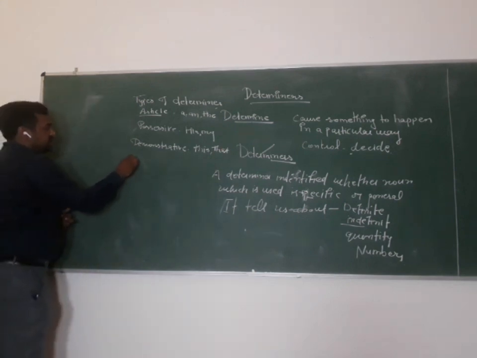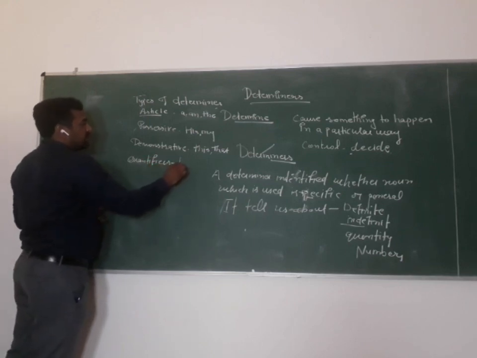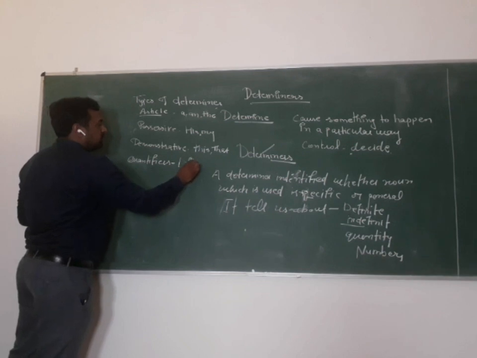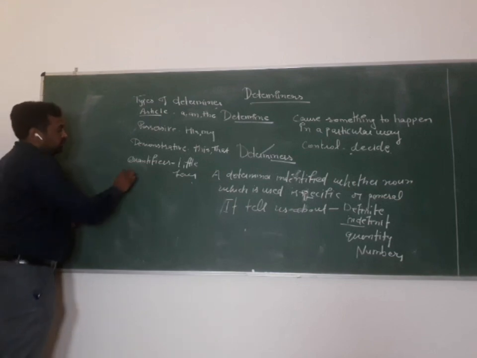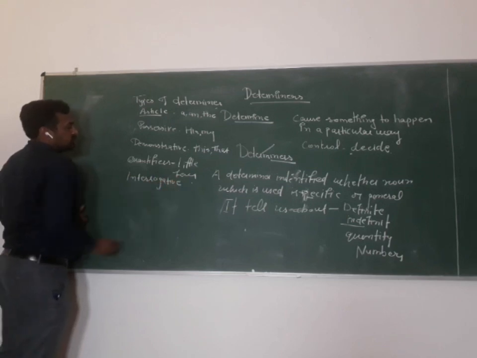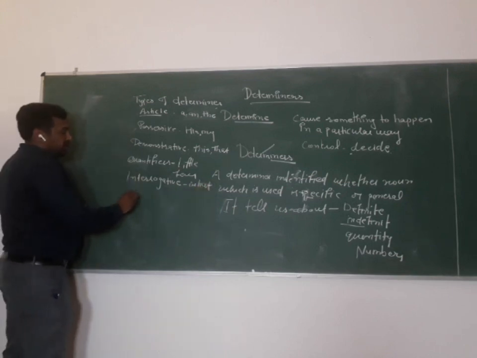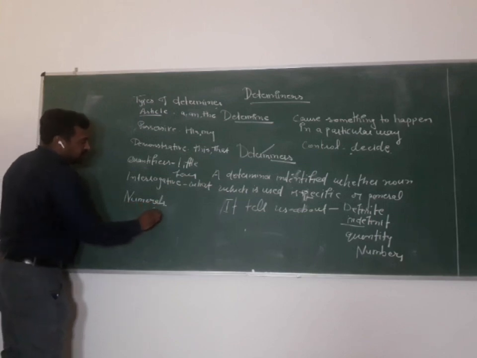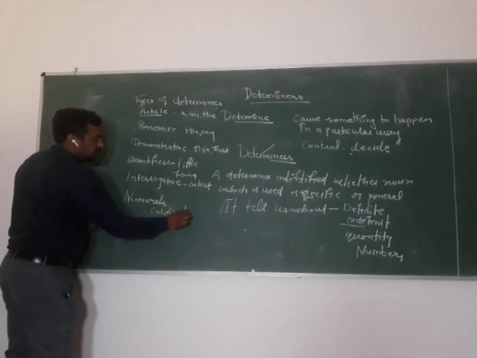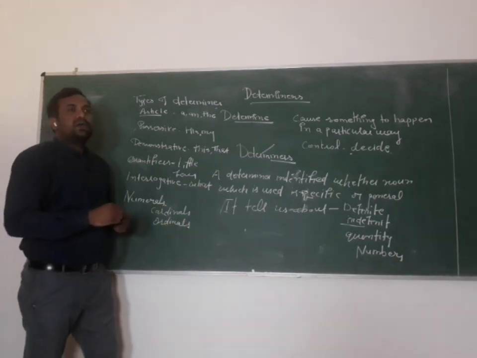Then quantifiers, like little, few. After that, interrogative, like what, and numerals, like cardinals, ordinals. These are the kinds of determiners.